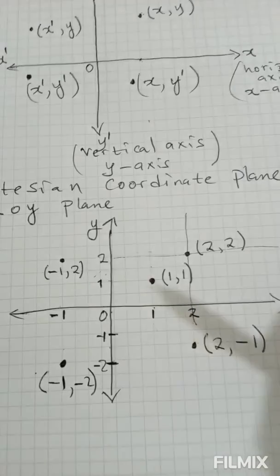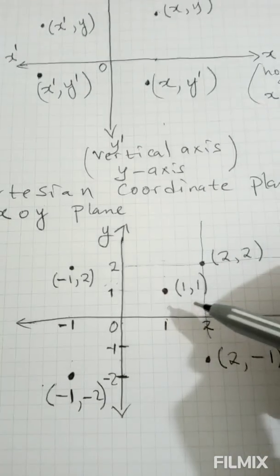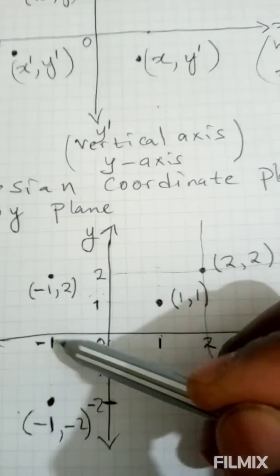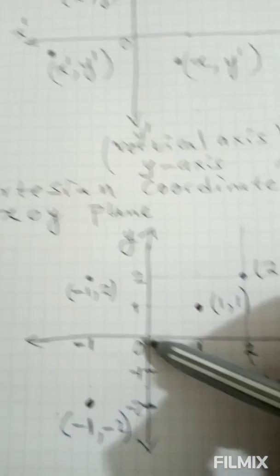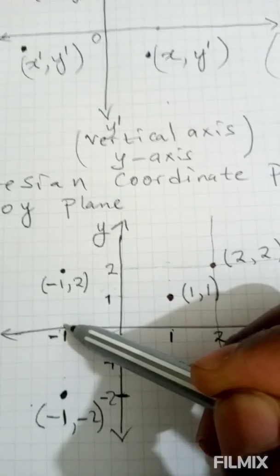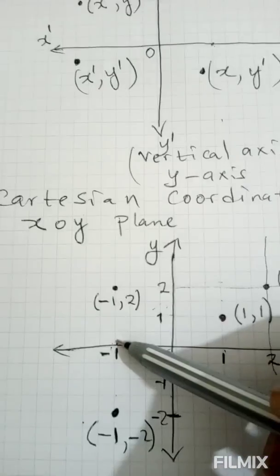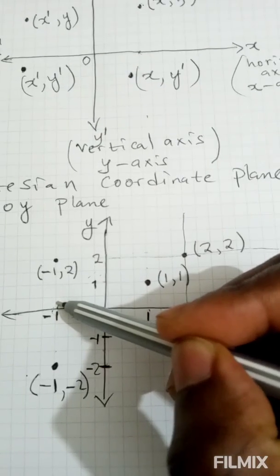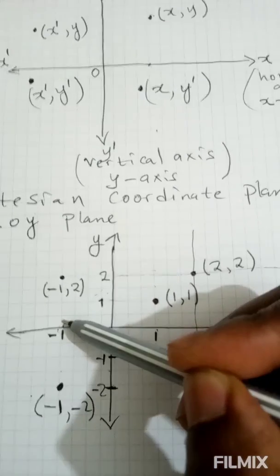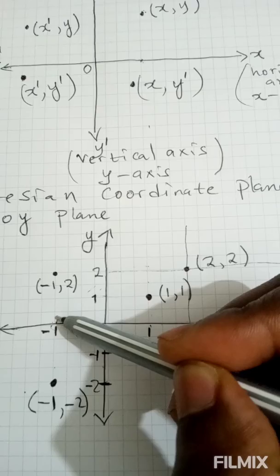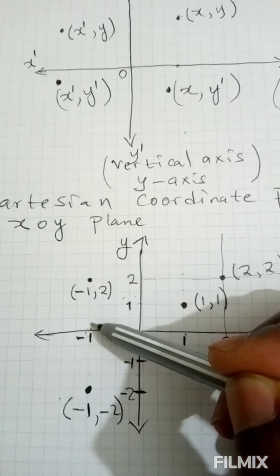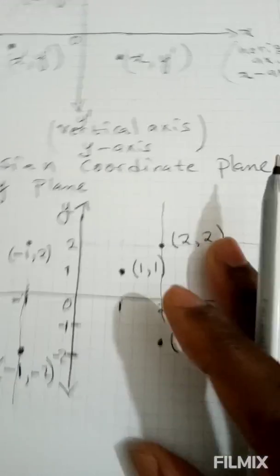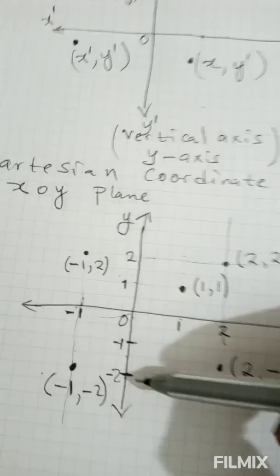In a similar manner, we can also locate the point (-1, -2). So we move from the origin to -1. Of course, every time you have to start with the x value, and then you find the y value. So from here we can draw a vertical line, and then of course we have -2.